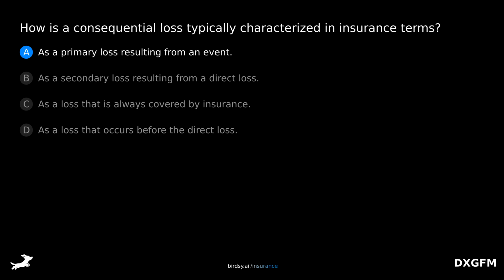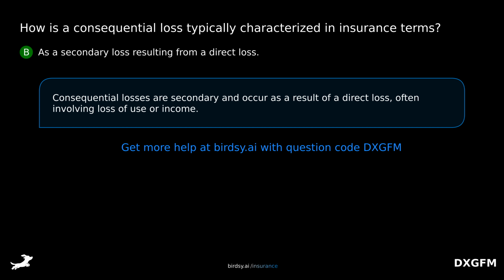Is it A, as a primary loss resulting from an event? B, as a secondary loss resulting from a direct loss? C, as a loss that is always covered by insurance? Or D, as a loss that occurs before the direct loss? The answer is B, as a secondary loss resulting from a direct loss. Consequential losses are secondary and occur as a result of a direct loss, often involving loss of use or income.